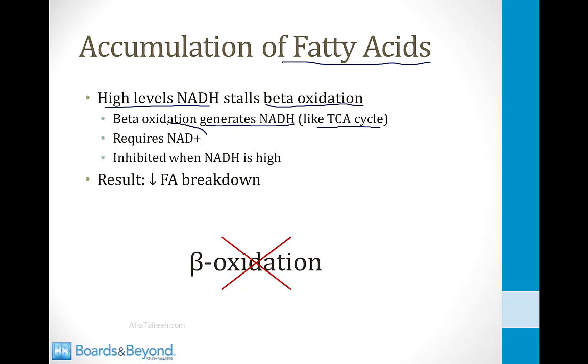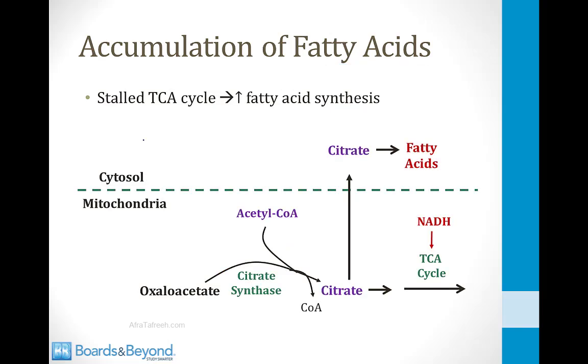This means it requires NAD+ in order to function, but as we have been discussing, in alcoholics, all the NAD+ is tied up in the form of NADH. This means the process of beta oxidation is going to be inhibited when levels of NADH are high, and therefore there will be less fatty acid breakdown from inhibition of beta oxidation. In addition to less fatty acid breakdown, there is also an increase in fatty acid synthesis in alcoholics, and that is because, once again, the TCA cycle is stalled.